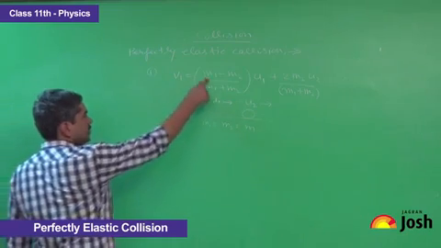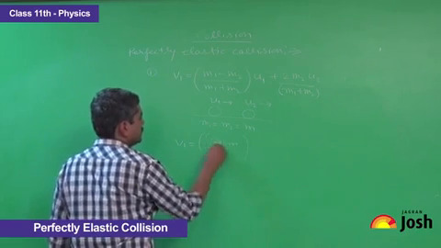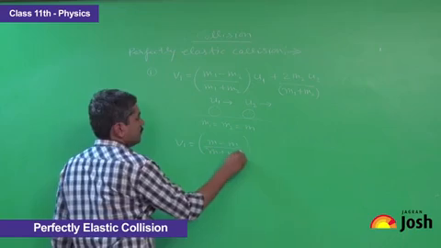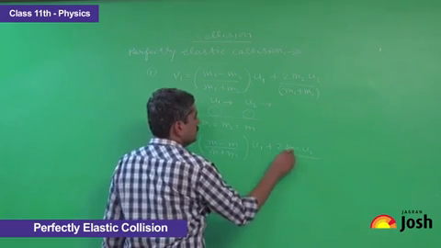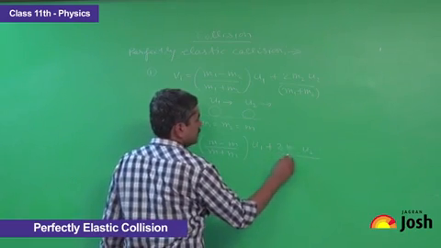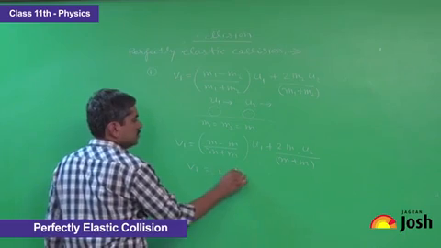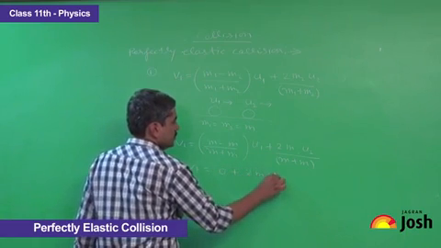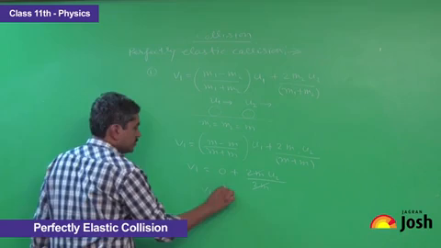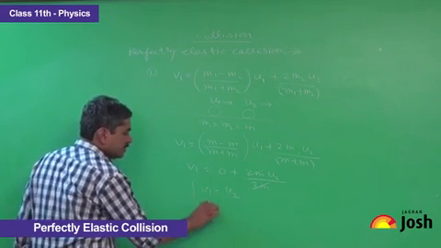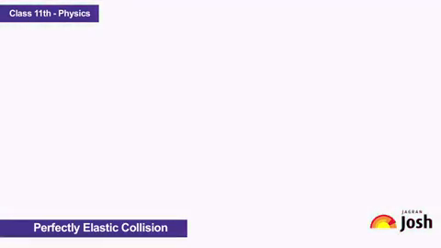So by placing these values in the above formula, we get (m minus m) upon (m plus m) into u1 plus twice m u2 upon (m plus m). So v1 is equal to 0 plus twice m u2 upon 2m. It means v1 is equal to u2. Similarly, we can solve and find v2 is equal to u1.